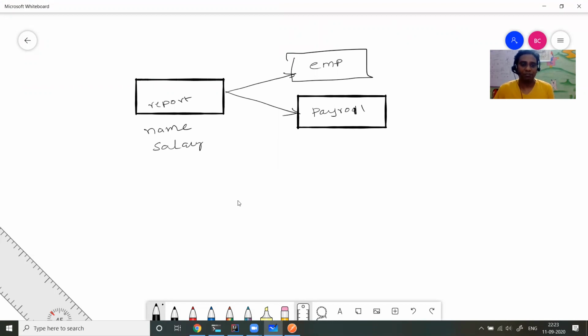You pretty much know that one microservice discovers another microservice using a service registry. If you have followed my previous video, every microservice when it comes up registers with a registry. The registry is nothing but a small microservice, like the Eureka server we used as a registry. Every service that comes up registers with the registry saying that it is available. Then we have another component called the gateway. If you want to access the report API, you need to call via the gateway. If you want to access the employee API, you need to call via the gateway. If you want to access the payroll API, you need to call via the gateway.